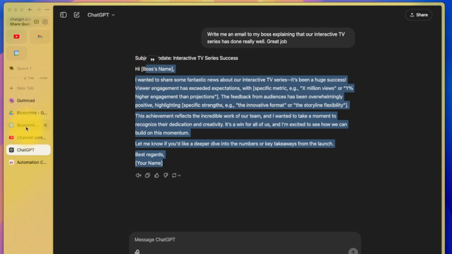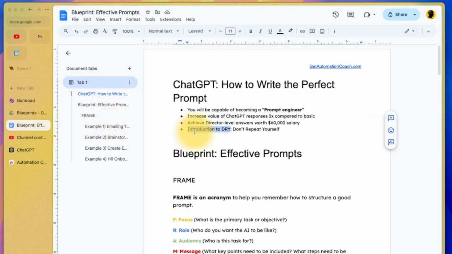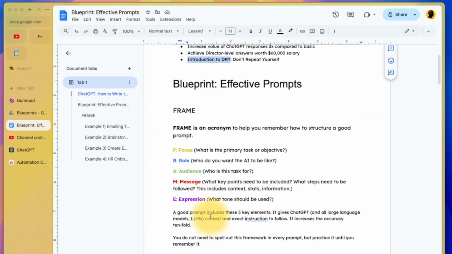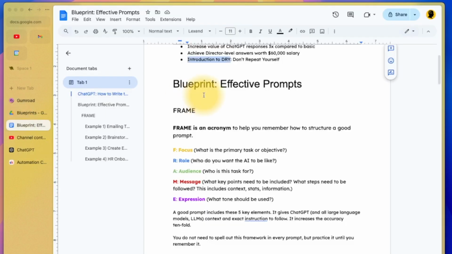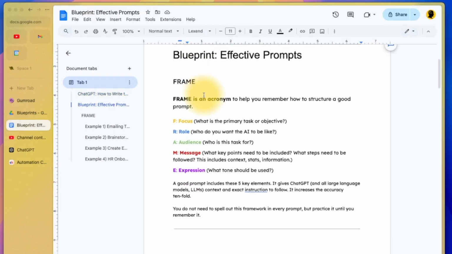In this video, we're going to look at how you can turn this into the perfect prompt so that you can get much more detailed answers. This blueprint is available for download. Have a look at the link below. The framework that I suggest you use is something I came up with called FRAME.